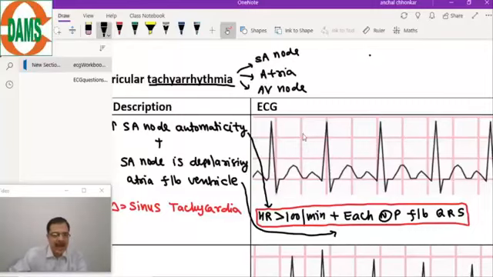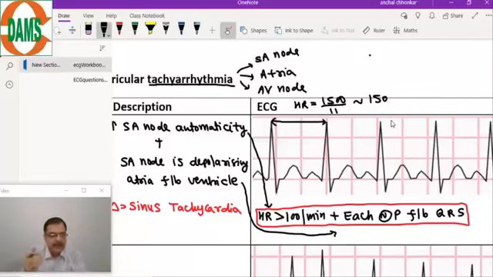So this is the RR interval. Here in this case, heart rate is equal to 1500 divided by 11, so approximately 150, just a rough figure. So it is more than 100.